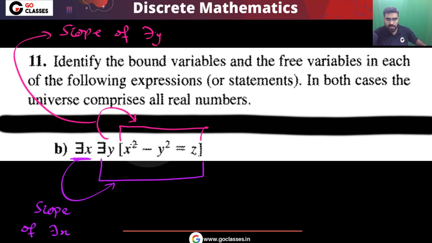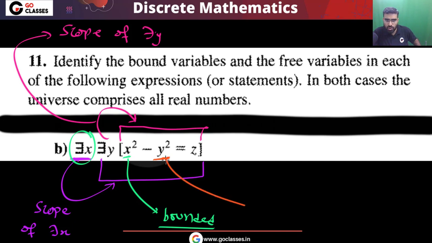Now you can see here that this x is in the scope of there exists x. So this x is bounded, and it is bounded by this there exists x. Similarly, this y is in the scope of there exists y. So this is also bounded, and it is bounded by there exists y. But you can see this variable z is a free variable.